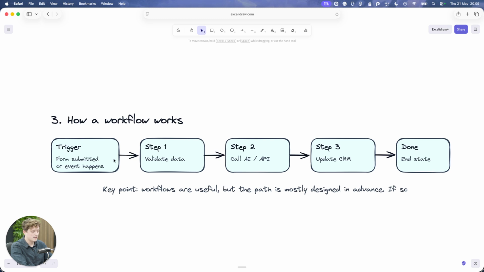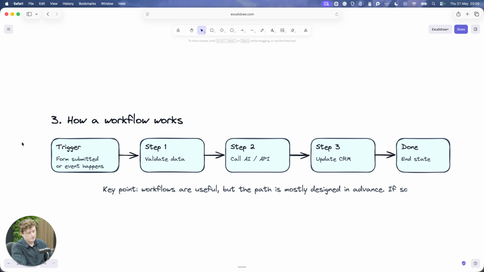Say somebody's filled in a form with a load of information, and I send it off to, say, GPT-5, and it comes back with a summary or a bullet point list. Then you can automatically take that data and update your CRM, and sometimes send an email back. So that's essentially a workflow.